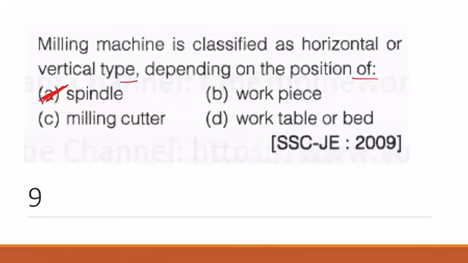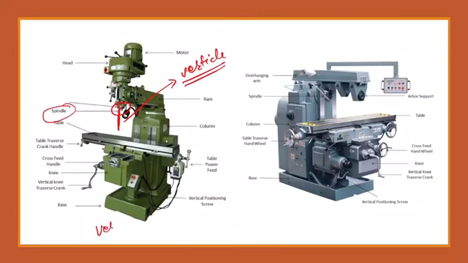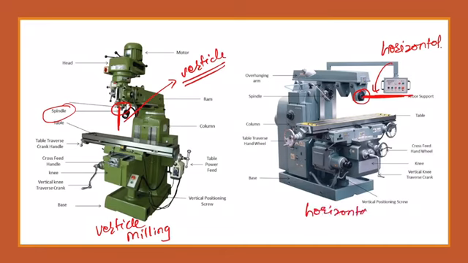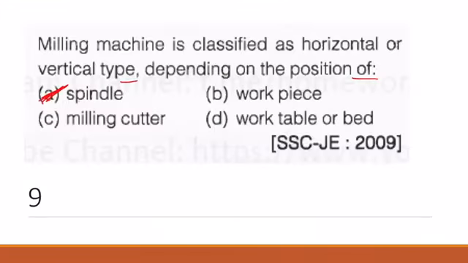This is vertical milling. And here you can see this is the spindle. The spindle axis is this. This is the spindle axis, and this axis is horizontal, right? And that's why this is horizontal milling. So as you can see here, the milling machine is classified as horizontal or vertical depending on the position of spindle, right? So A is the right answer.